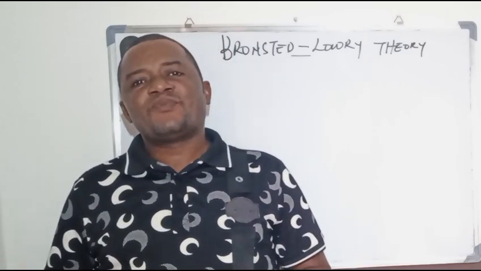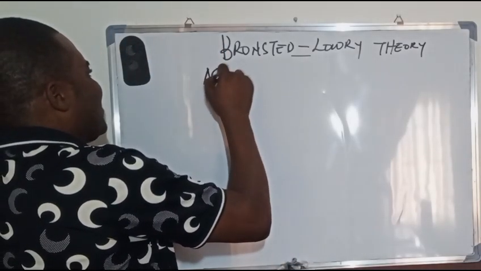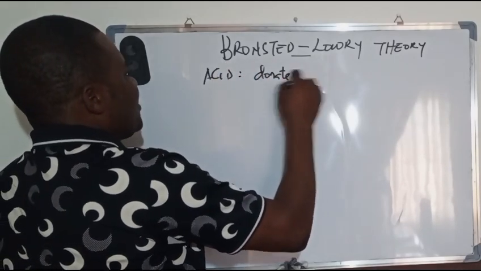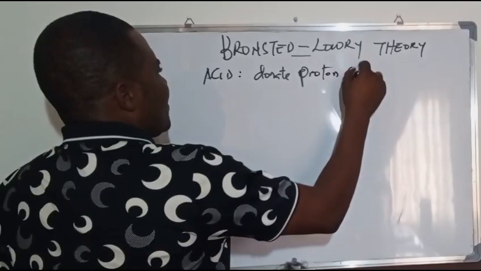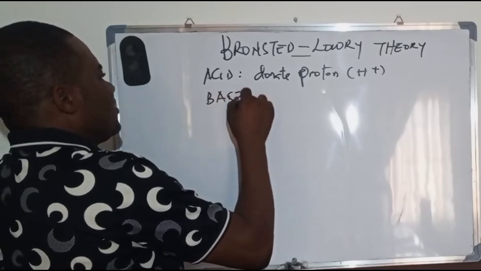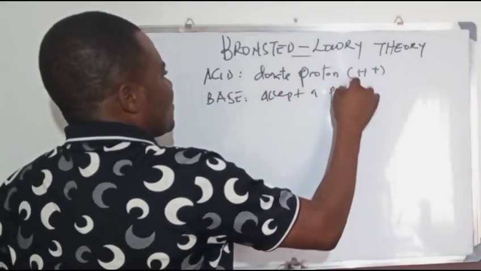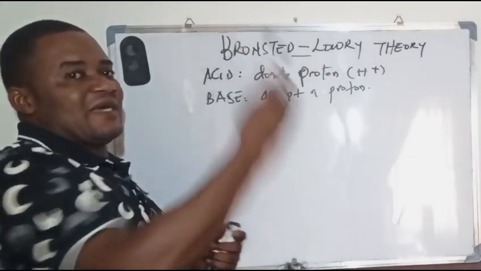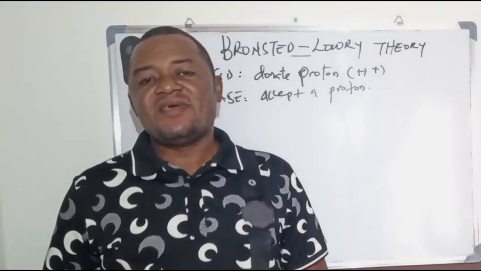So to Bronsted, an acid is a species that donates a proton. And a Bronsted-Lowry base is a species that must accept a proton. If a species will donate a proton and another will accept a proton, that defines an acid-base reaction.